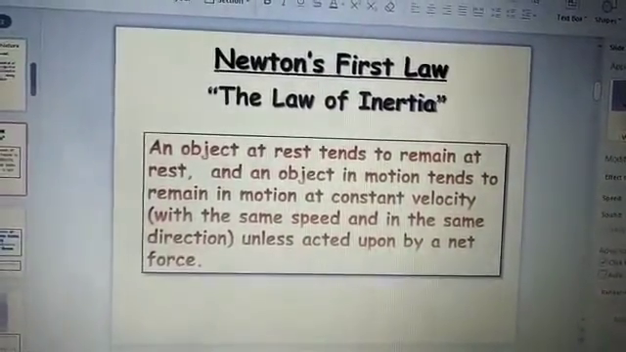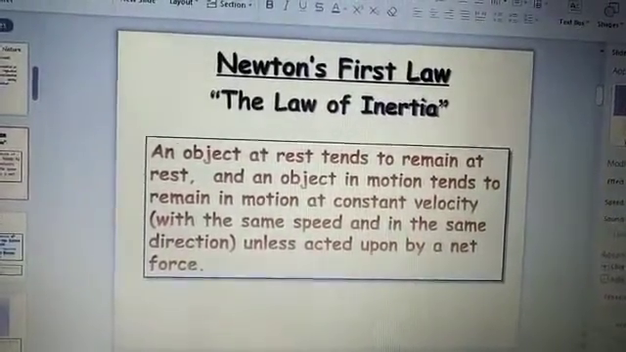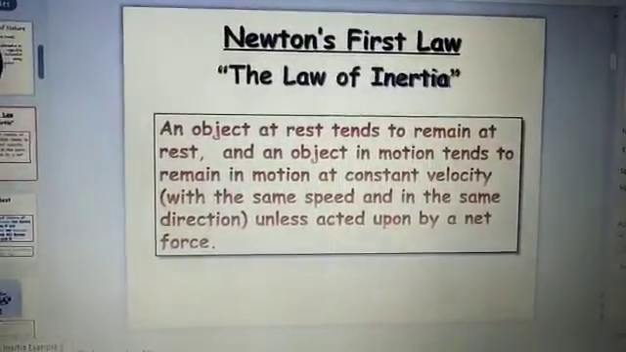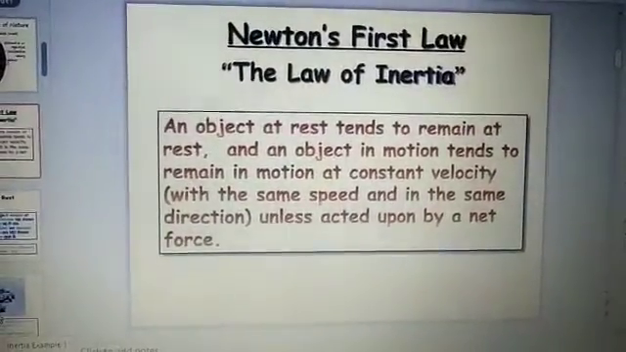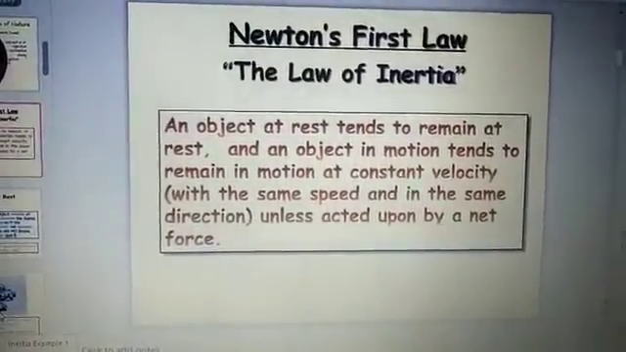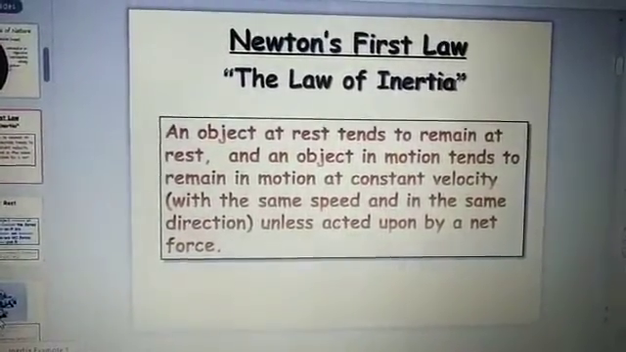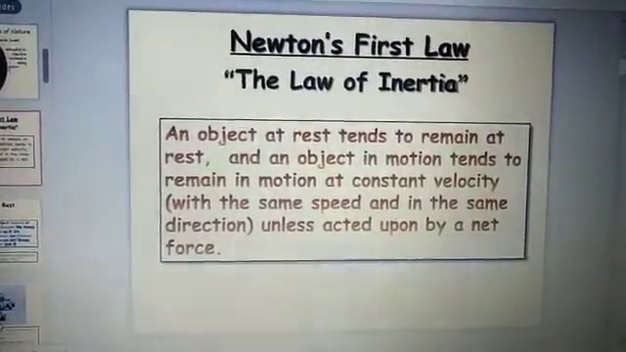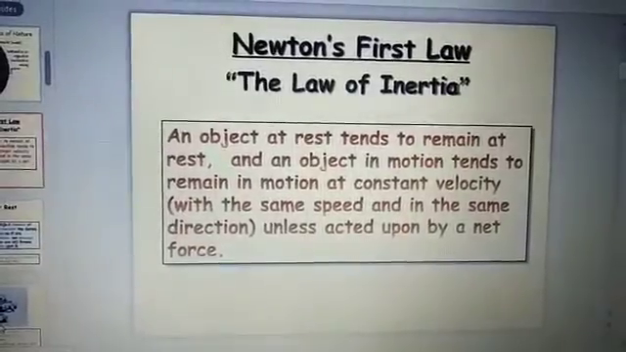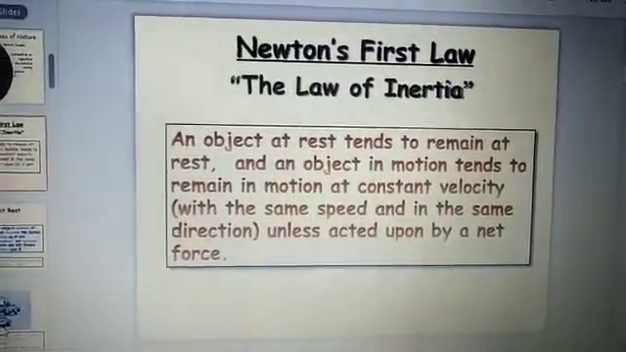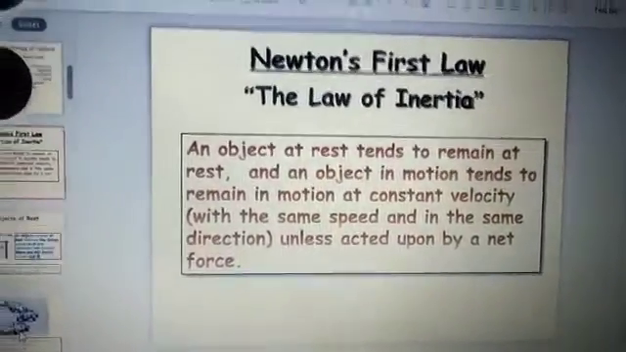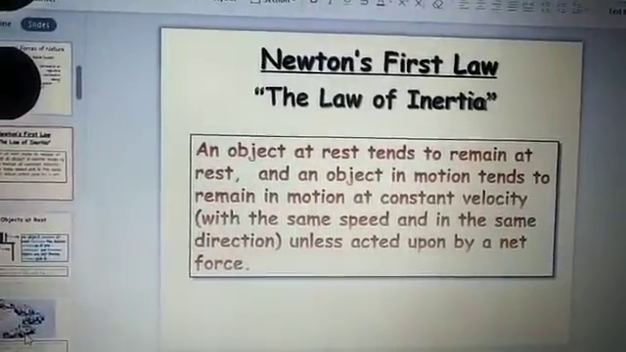Suppose an object is at rest, it continues to be at rest. It just wants to be at rest. If an object is in motion, it continues to be in motion. Here, the higher the mass, the more the inertia. So we can say inertia is directly proportional to its mass.